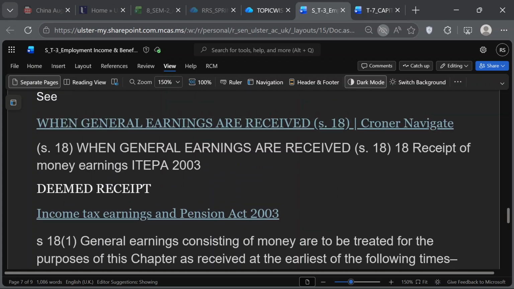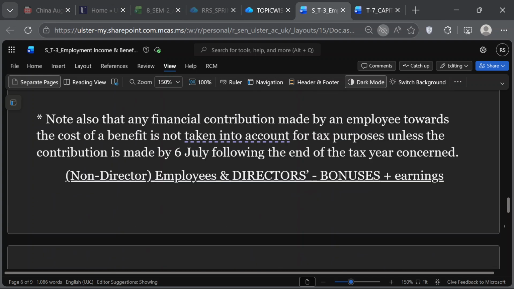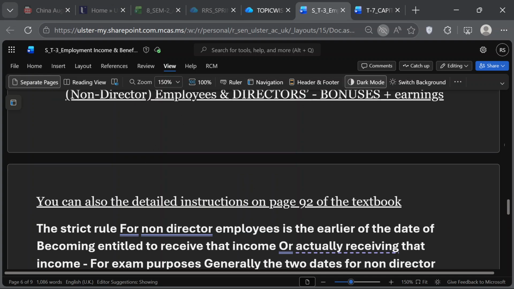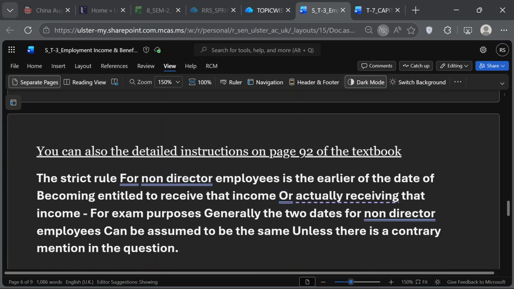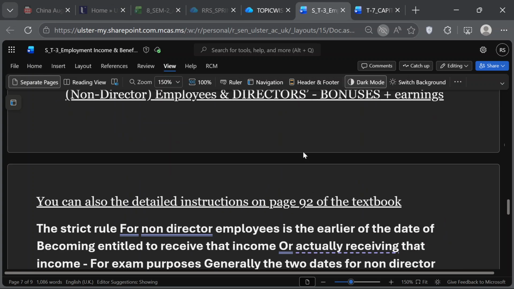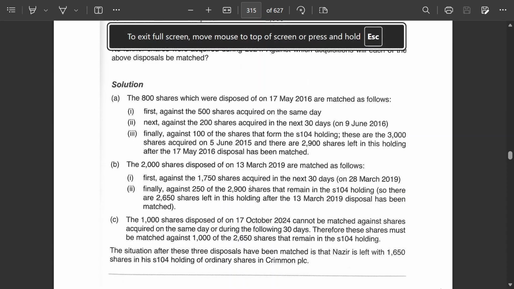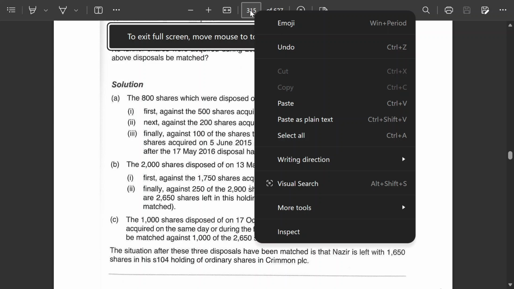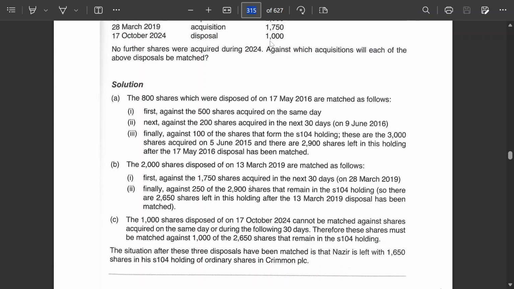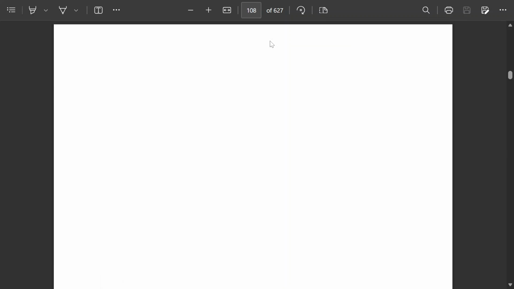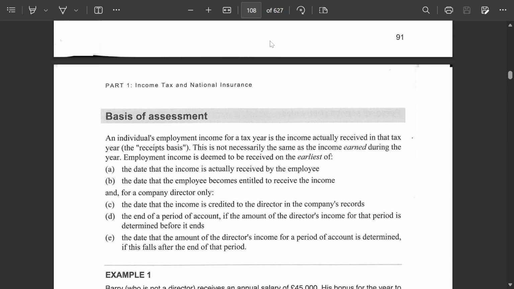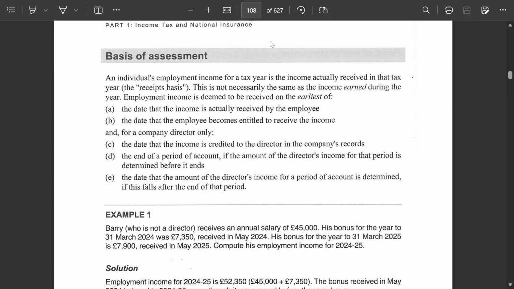Now, the section that we use to mention here, just look at the whole section: non-director employees and directors' bonuses and earnings. You can find a summary of this on page 92, but it's better to look at the section because page 92 is not properly structured. Page 92 of the textbook, which is Melville, means there's a 16-page offset here. Page 92 means I have to add 16, which is 108. That's your page 92. Melville has not structured it properly, but I'll map it once again.